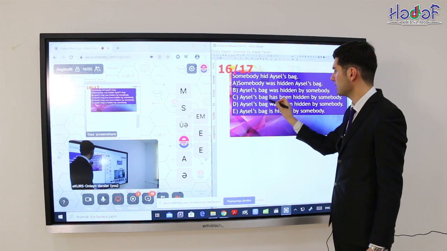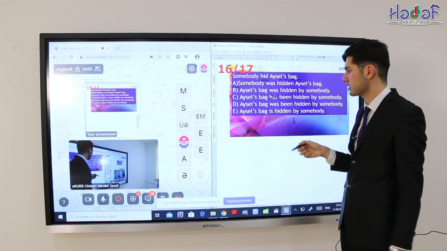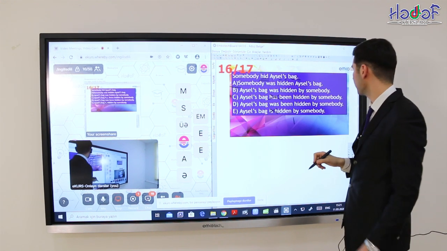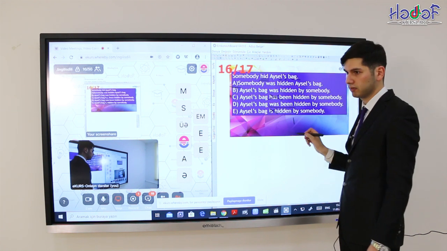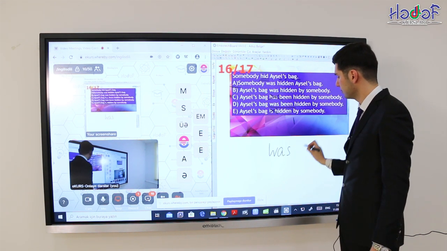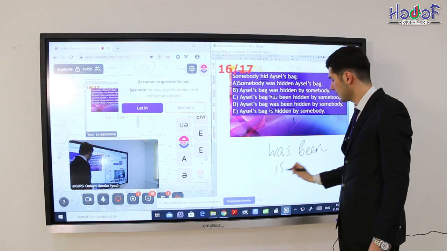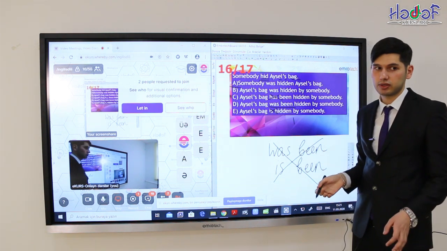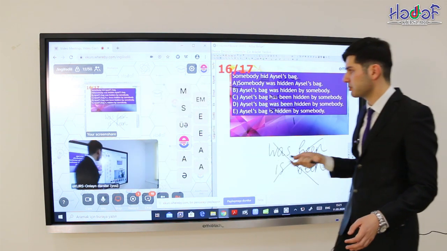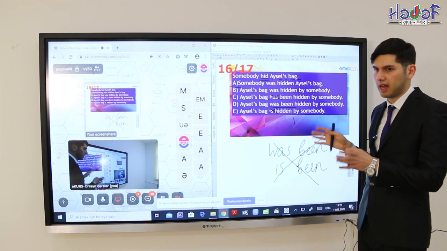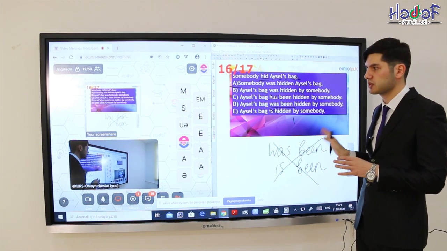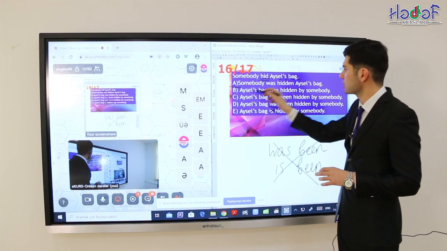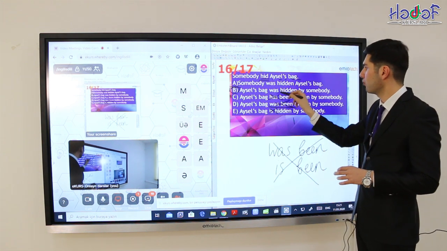Let's see. Variant C is present perfect, this is incorrect. Variant E, is hidden, incorrect again. The alternative is variant D. Was been. Is been. This is an incorrect variant. We can use have been, has been, had been, or just was and is, are, but not was been, is been. That's why variant D is incorrect again, and we have just one correct answer. This is B. Was hidden.